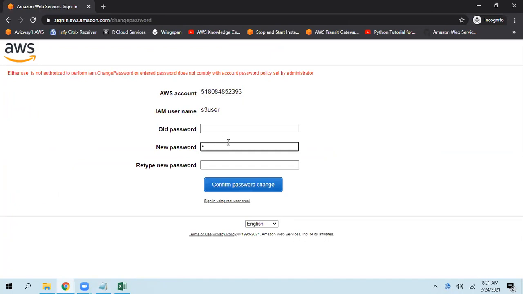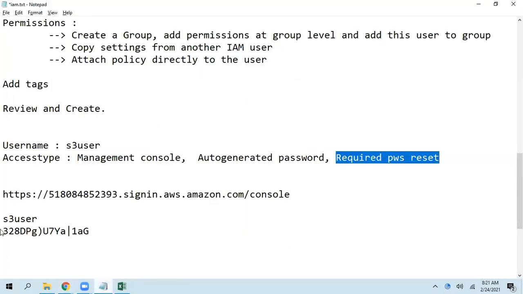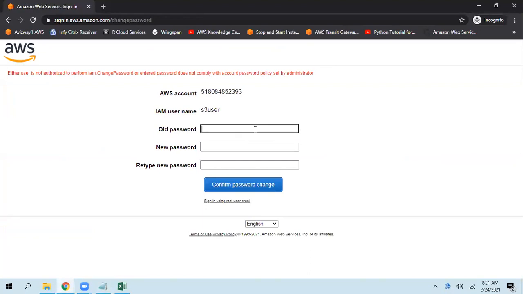So Amazon needs to implement something. Whenever this user is entering a password, it should mention whether it complies with the password policy or not, but that is not yet implemented. So here is a new password, and it must comply with the password policy. We don't know what the password policy is. I'll show you where we can find that. Then click on confirm password change.